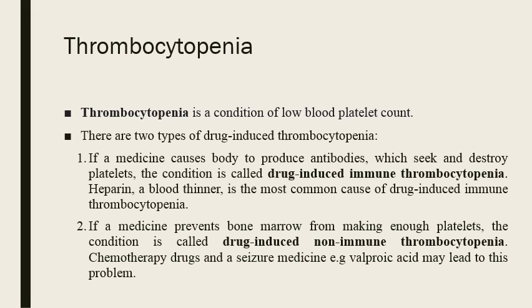This effect is mostly observed with the chemotherapeutic agents, and valproic acid, that is basically an anti-seizure medicine, can also cause the decreased count of the platelets by suppressing the functioning of the bone marrow.